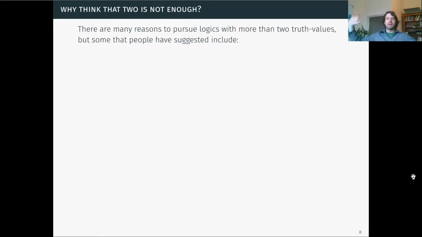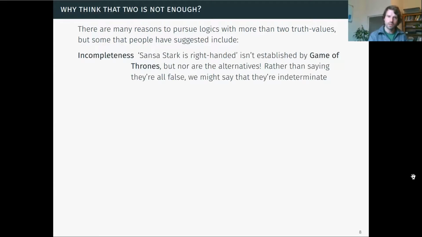Now, there are a lot of different reasons people have put forward to pursue logics with more than two truth values, but let's just quickly recap several examples of cases where people have suggested we do need more than this, or we need to actually revise this principle. Later, we're going to look in a bit more detail at two of them. So here's one case, incompleteness.